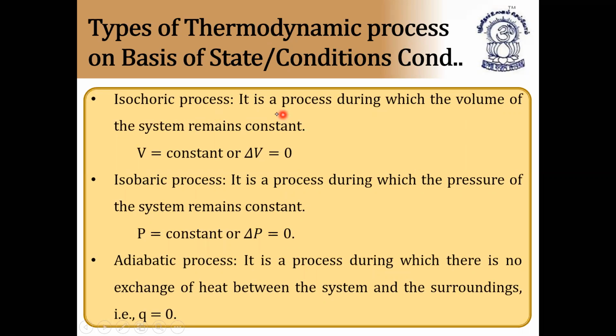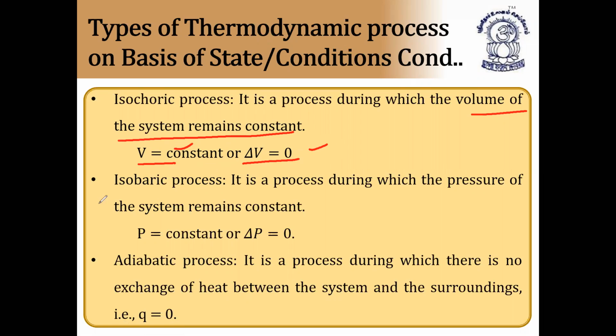Isochoric process. It is a process in which the volume of the system remains constant. What is constant here? Volume of the system. That's why delta V, or dV, is equal to zero, or V is equal to constant. So here V is equal to constant. V is not equal to zero. V is some value, but delta V is always zero because there is no change in volume of the system.